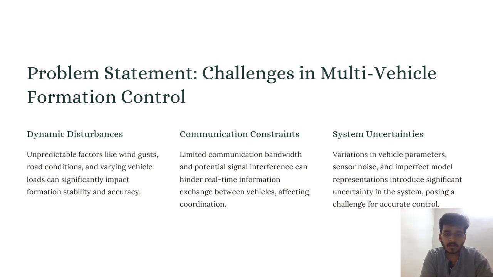Communication constraints: limited communication bandwidth and potential signal interference can hinder real-time information exchange between vehicles, affecting coordination. System uncertainties: variations in vehicle parameters, sensor noise, and imperfect models introduce significant uncertainty in the system, posing a challenge to accurate control.